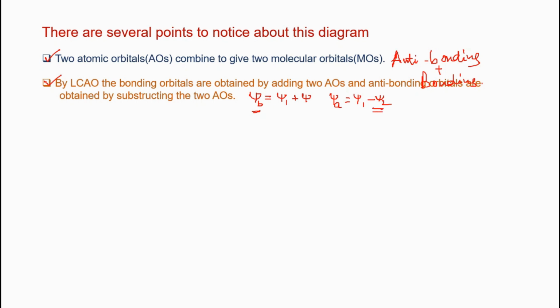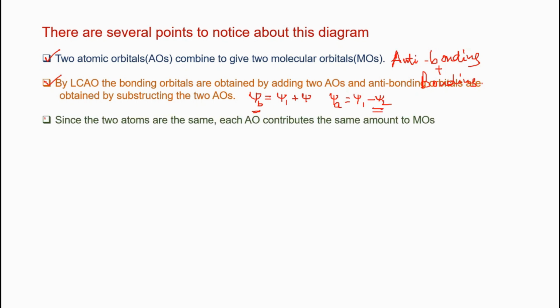So next is, since the two atoms are the same, each atomic orbital contributes the same to the molecular orbitals. That is because here the electronegativity is the same.